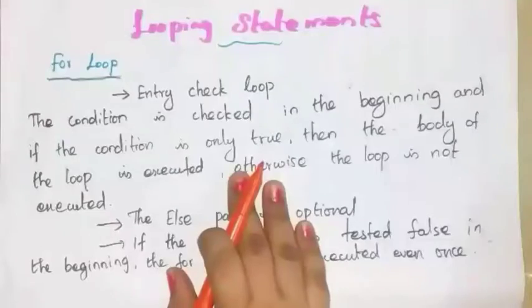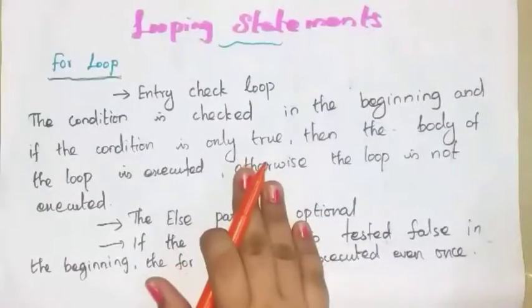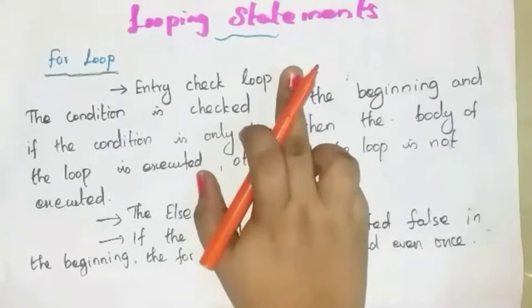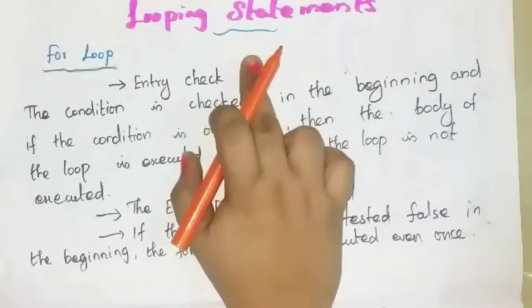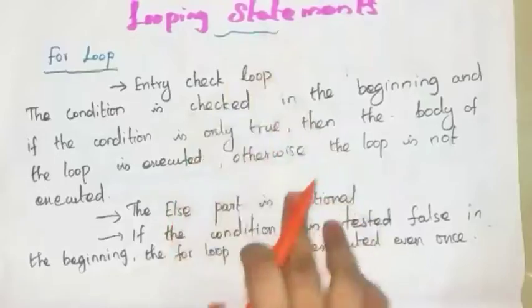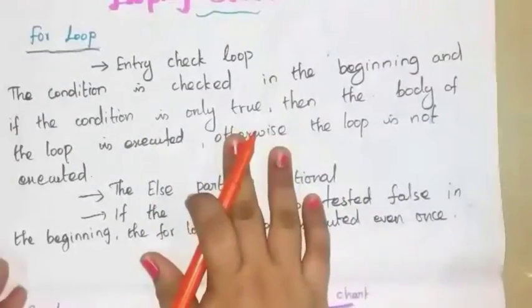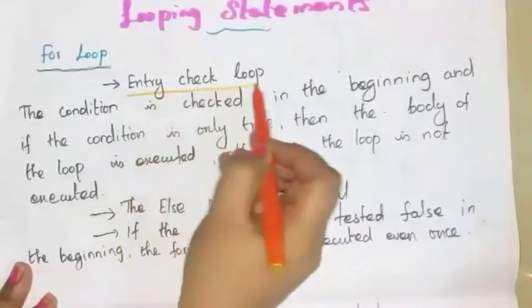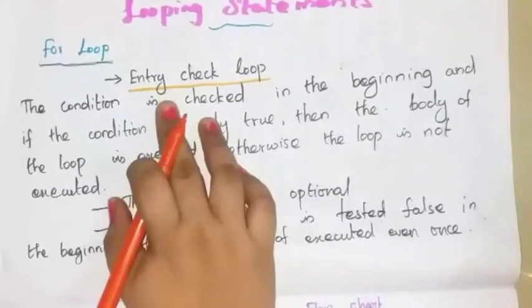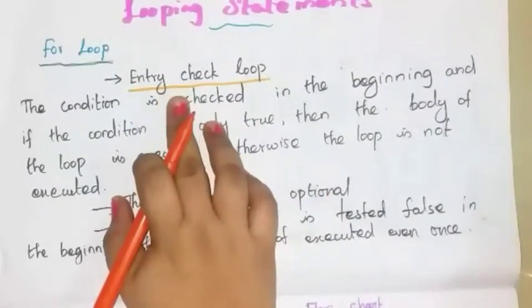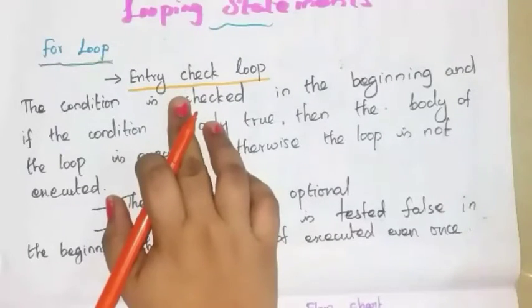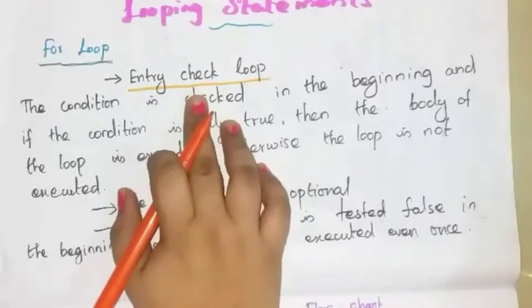If the same set of statements is repeated again and again in a program, you call those looping statements. It is also known as iterative statements. So let us see about for loop. This for loop is also known as entry check loop, which means the condition comes at the beginning of the loop. We have to check the condition at the entrance of the loop, so it is called entry check loop.